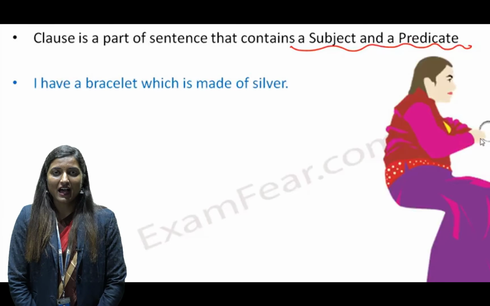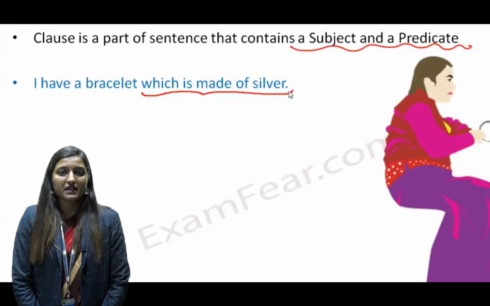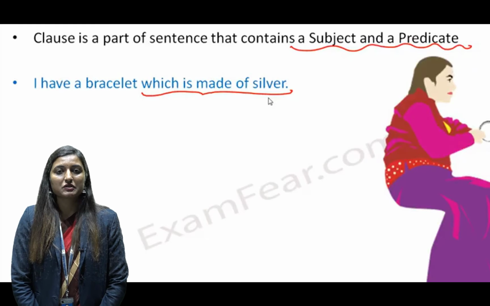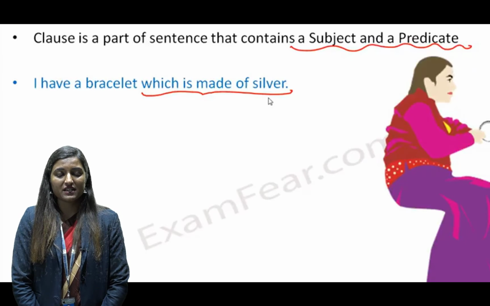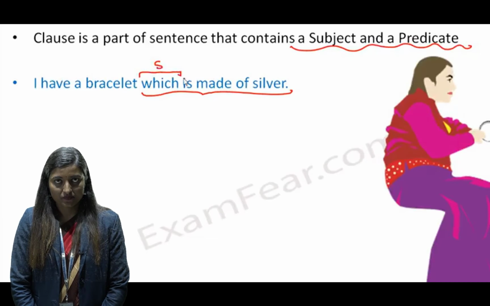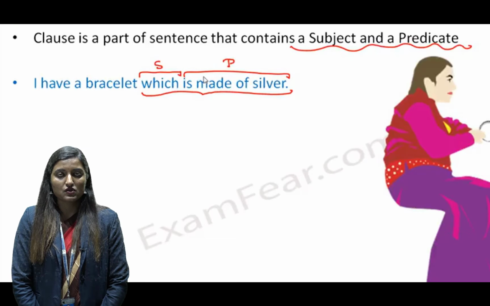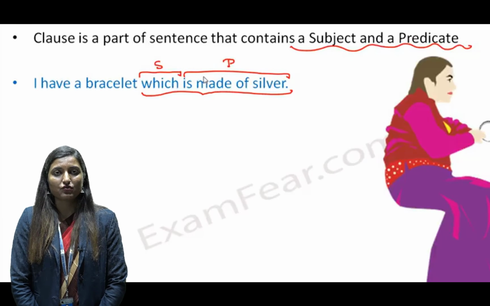For example, "I have a bracelet which is made of silver." There is a group of words here, and it is a complete sentence, because you get meaning. Now the next part, "which is made of silver": in this part you will get a subject and a predicate as well.